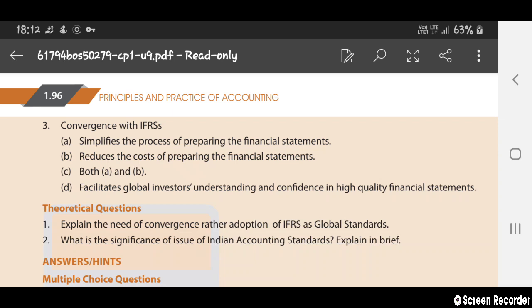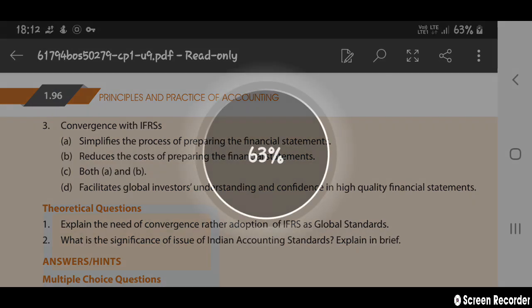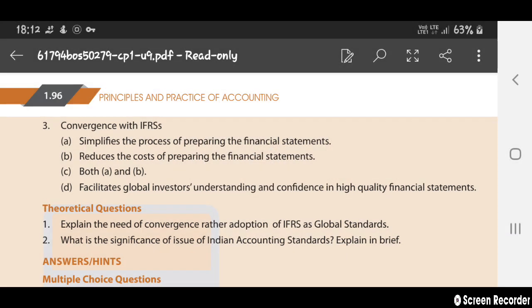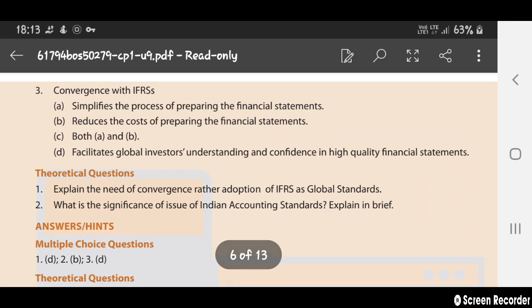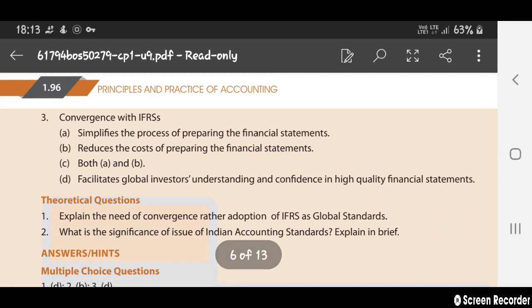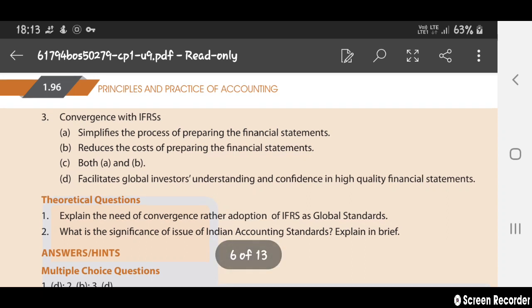The first part, part 1, that is the principles and practice of accounting, has more chapters, almost 8 chapters. And the next parts have a little less. Some have 4, some have 2, some have only one chapter, like that. So this one was the big one, and I have completed this part 1, principles and practice of accounting. I have also completed Indian Accounting Standards. This chapter also I have completed.